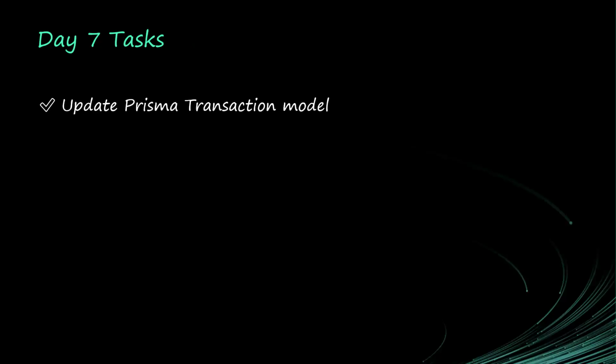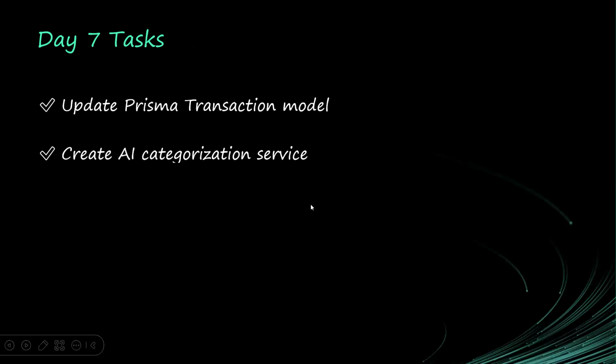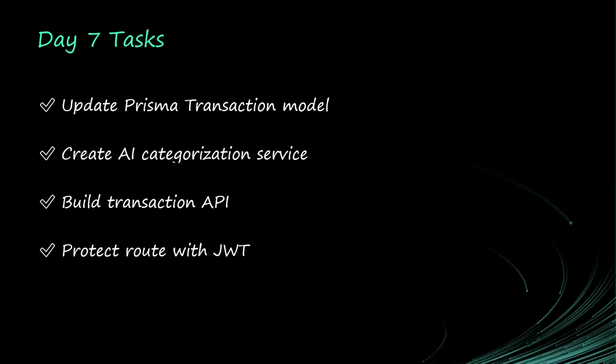So we were able to update our Prisma transaction model. Now we have the transaction model. We created an AI categorization service, so we have a function or a service that categorizes our users' transactions. We built the transaction API. We protected our routes with JWT, that's the auth middleware. And then we tested with Postman.